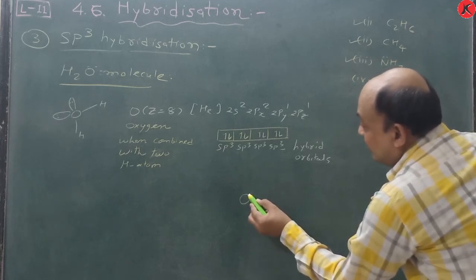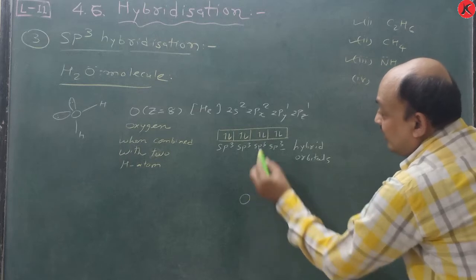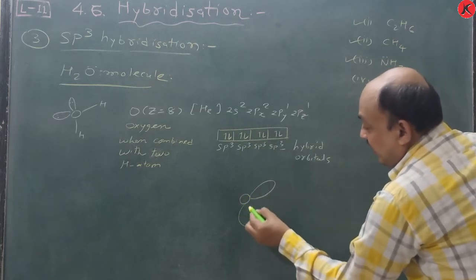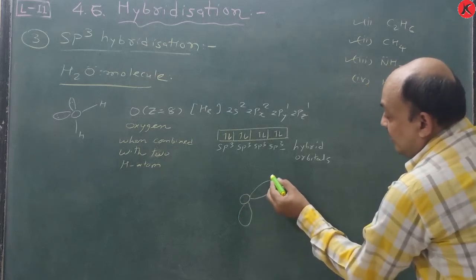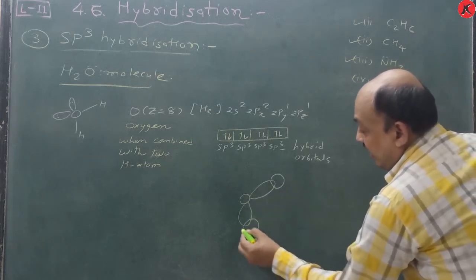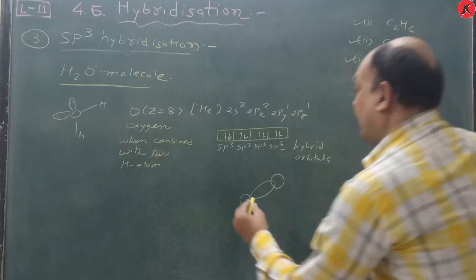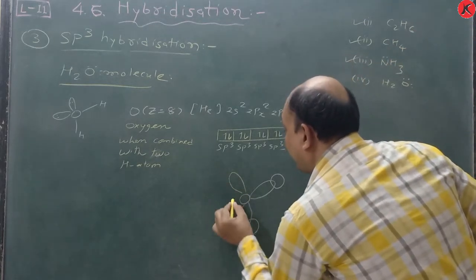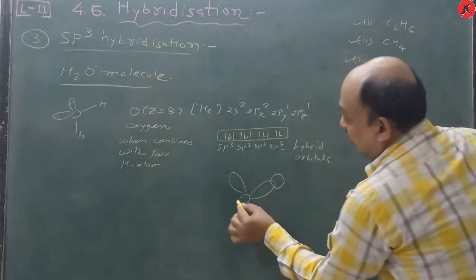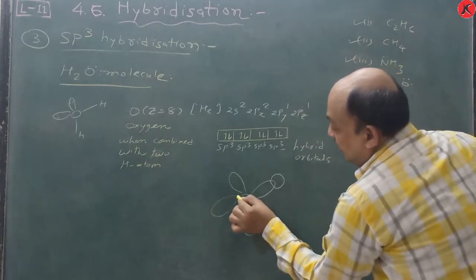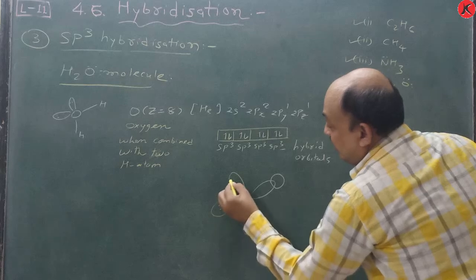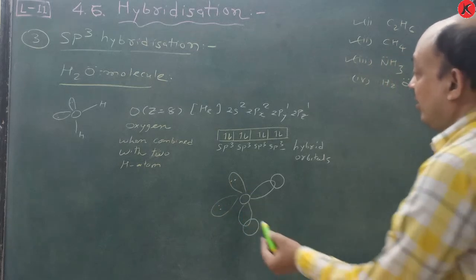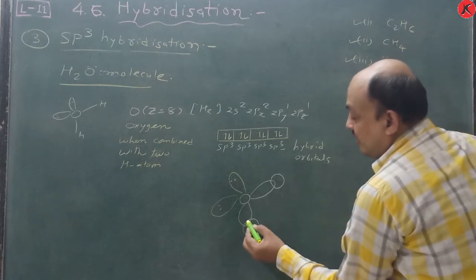That's why this oxygen shares electrons with this sp3 hybrid orbital and another sp3 hybrid orbital, sharing with hydrogen atoms. Now see, another lone pair of electrons is also present, so we have to draw it just like this, and another just like this. So these are lone pairs of electrons. They do not form bonds. The lone pair of electrons is there.